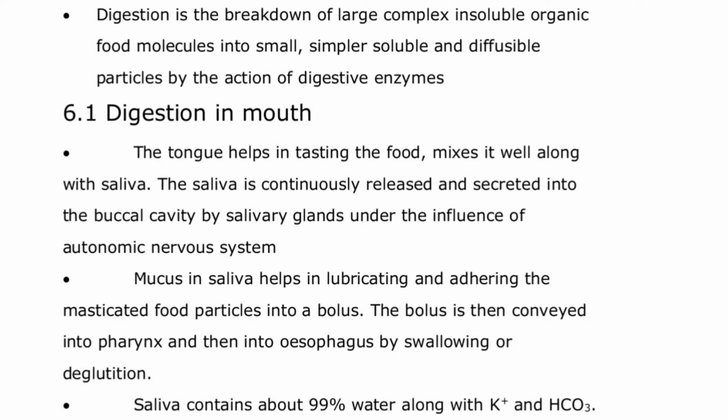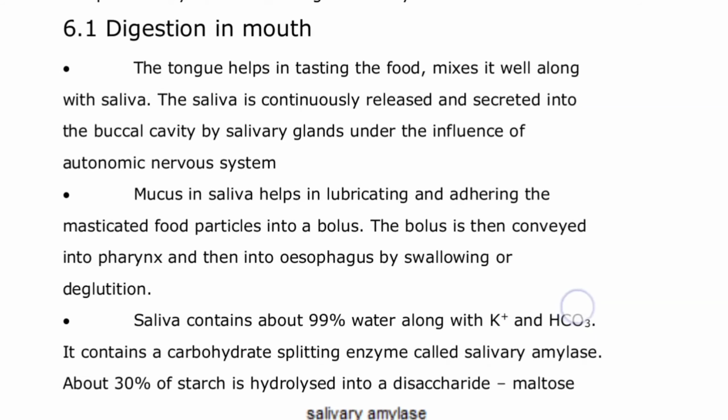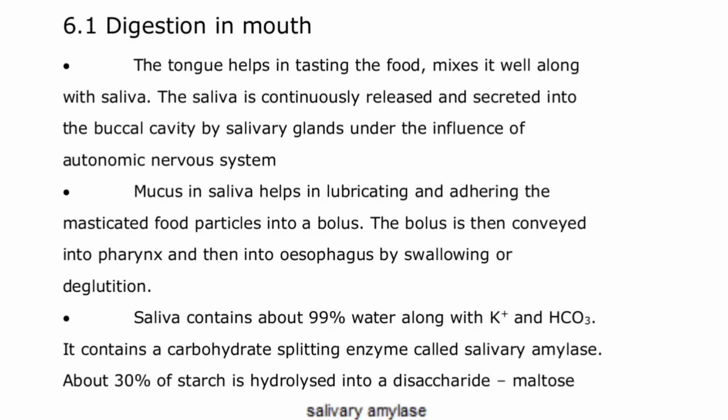Here, first of all, we'll be dealing with the digestion in the mouth. Now, here the tongue helps in tasting the food and mixes it with saliva. What does saliva mean? Saliva is the secretion of the salivary glands.